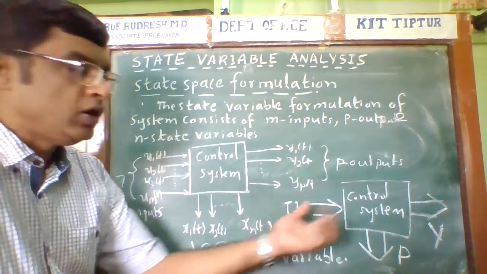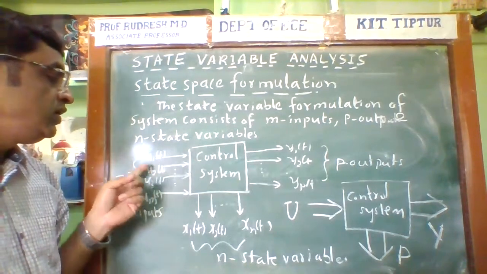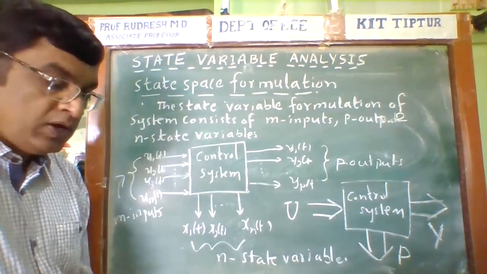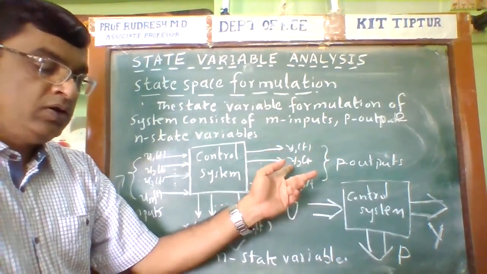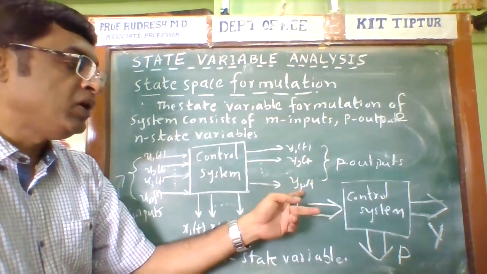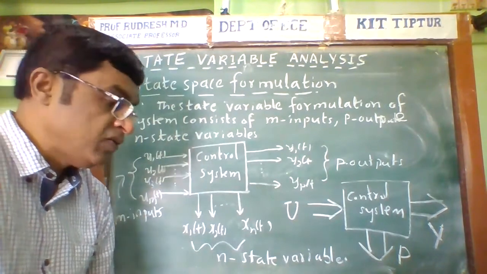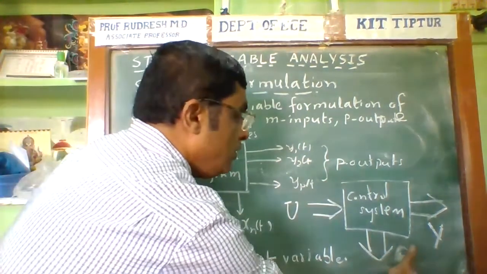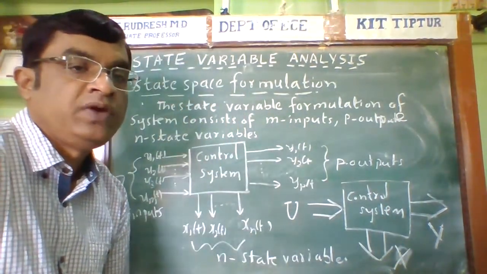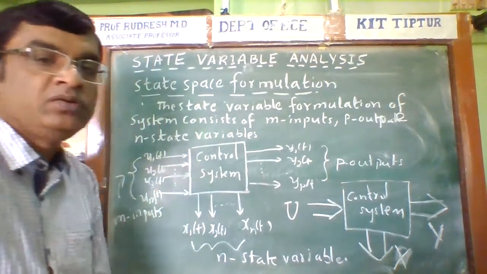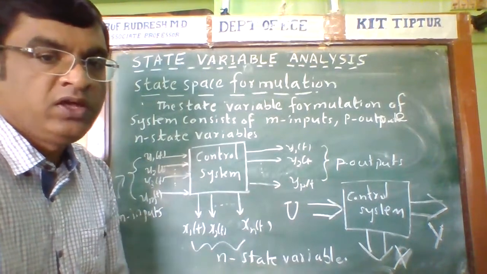U is a vector consisting of u1 of t, u2 of t, and similarly y is a vector consisting of y1 of t, y2 of t, up to yp of t, and x is a vector which consists of x1 of t and so on. This is the graphical representation of the state formulation or state model of the given system.